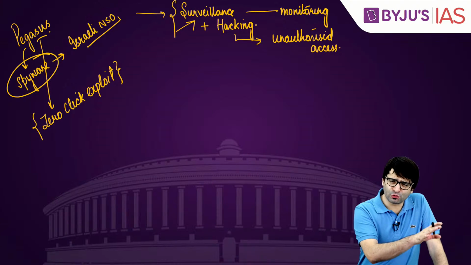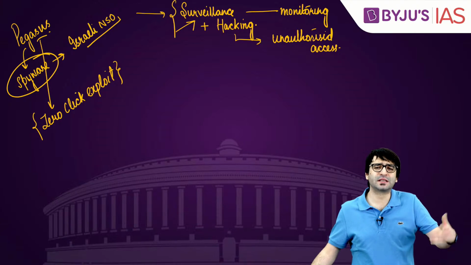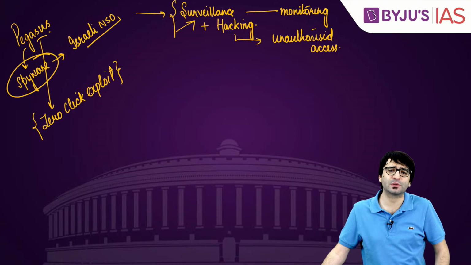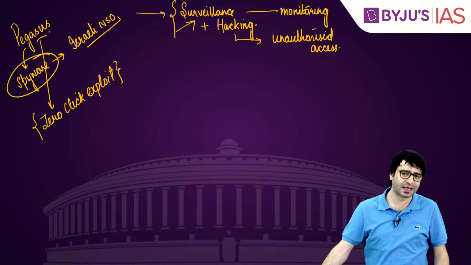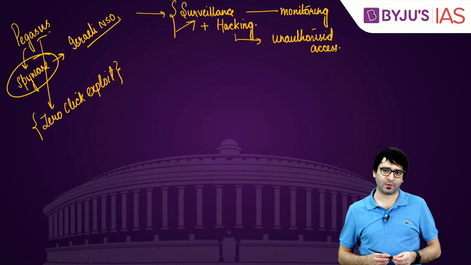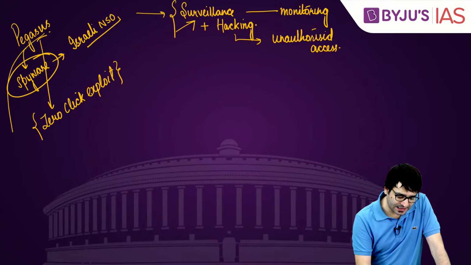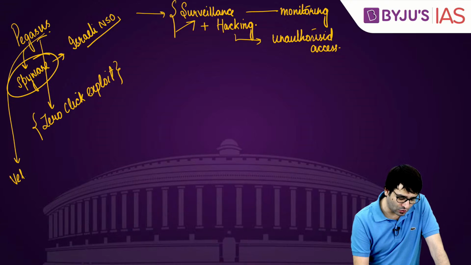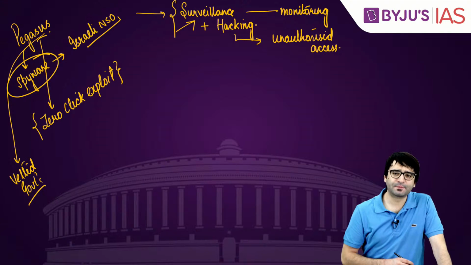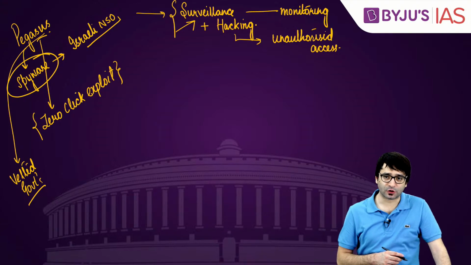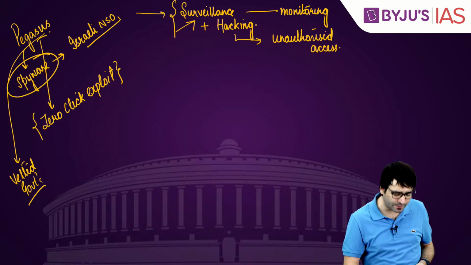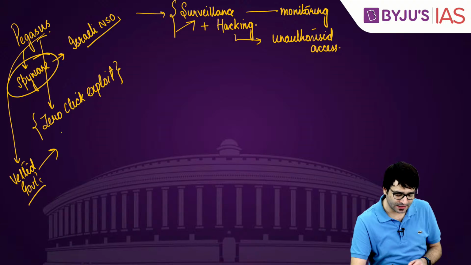News is, whether that's true or not, we don't know. But the news is that there are close to 300 individuals in India who have been subjected to this hacking using the Pegasus spyware. NSO of Israel says, we sell this Pegasus software only to vetted governments. That means we don't sell it to private individuals or private companies, we sell it only to the government so that these governments can tackle terrorism.